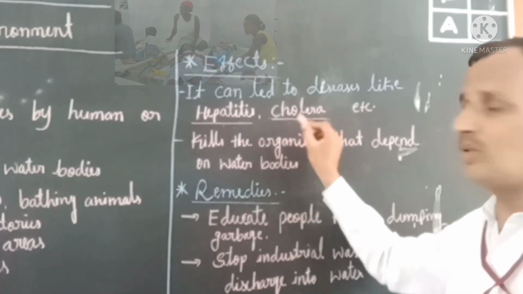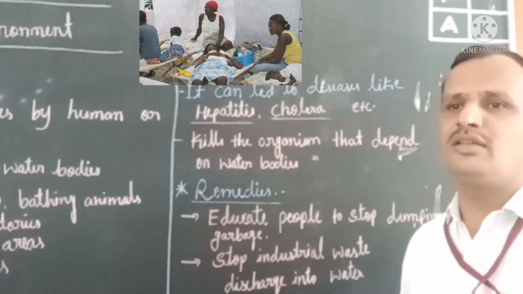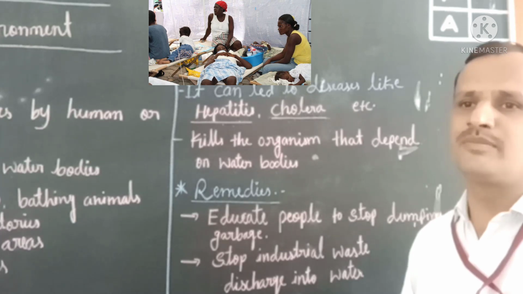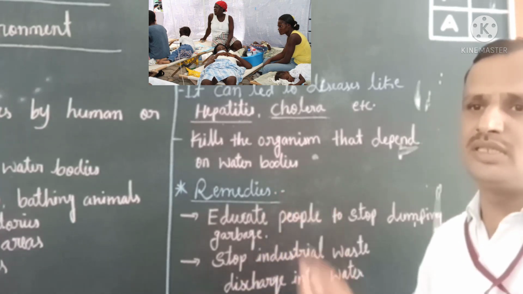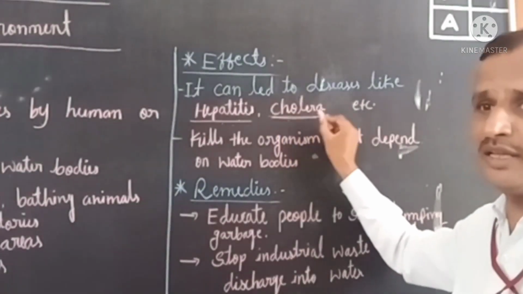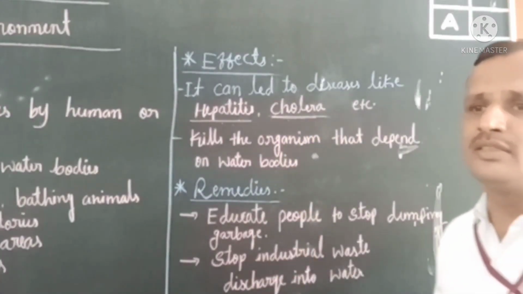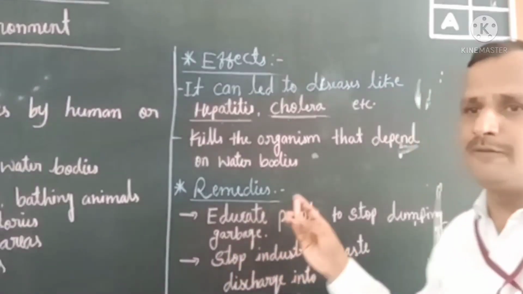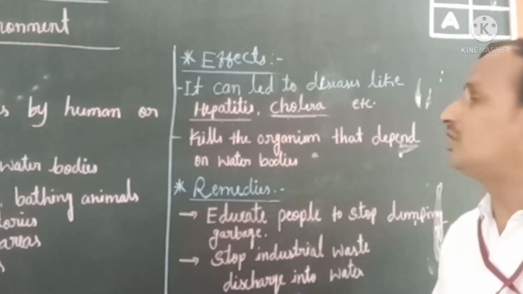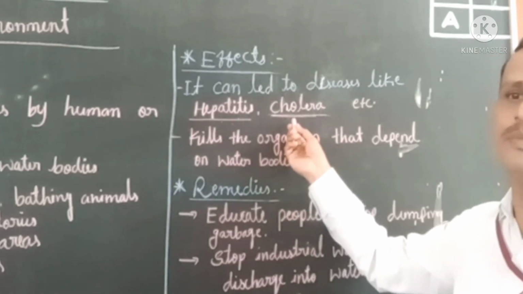This is the disease name, cholera. You already know, children, many people face this disease during the rainy season. This is also a disease. It is a bacterial disease. Which one? Cholera is a bacterial disease, and it is mainly due to polluted water. This disease occurs due to polluted water.